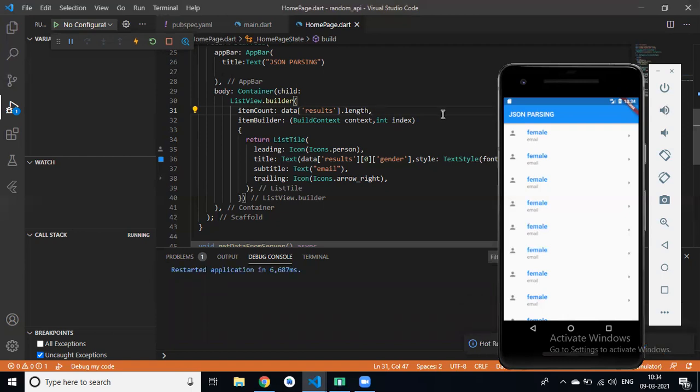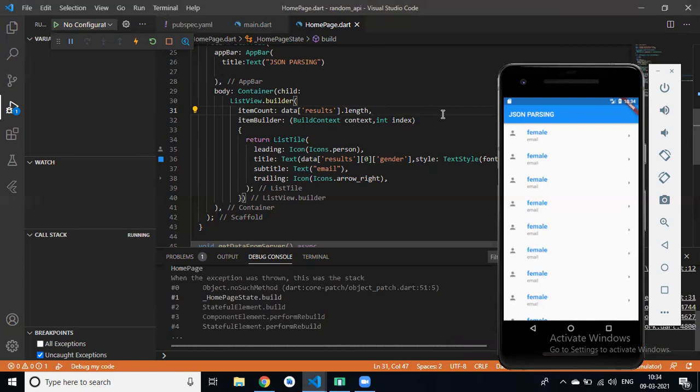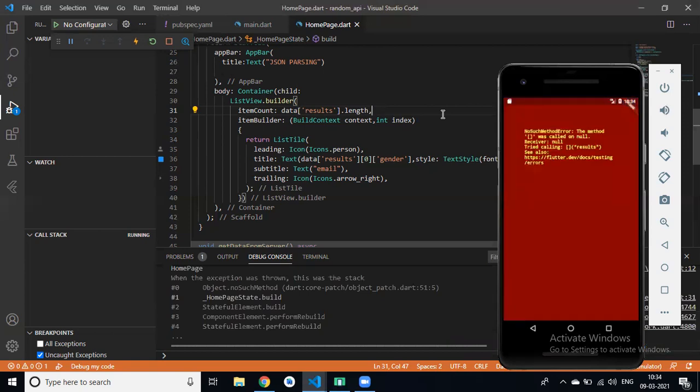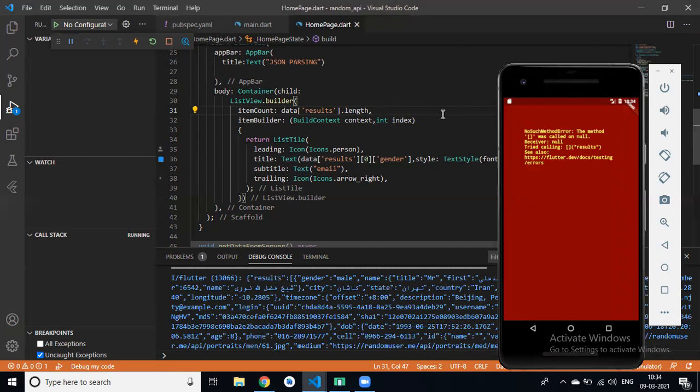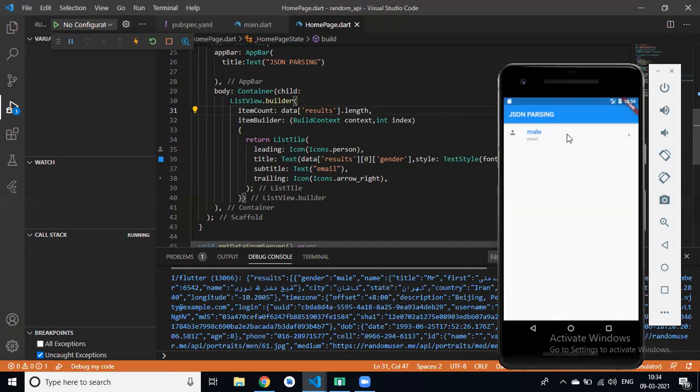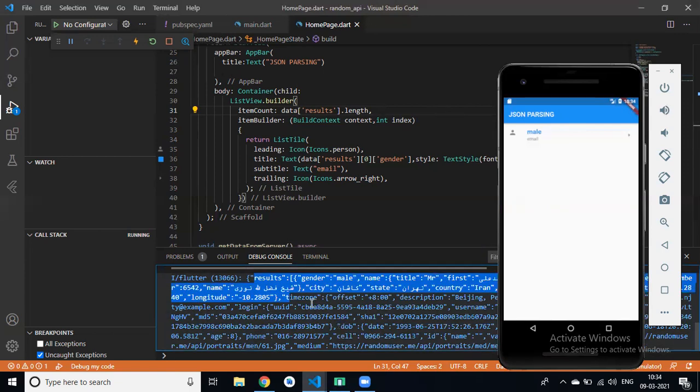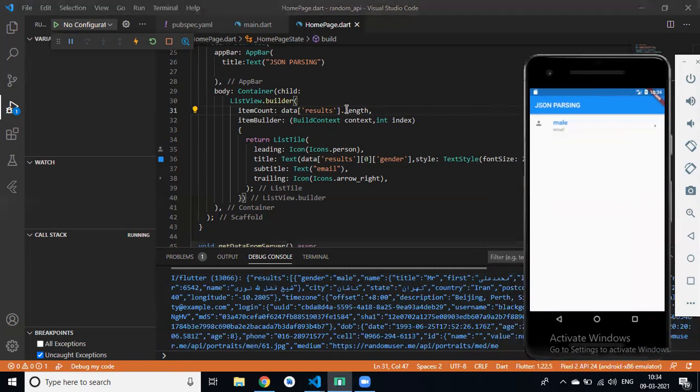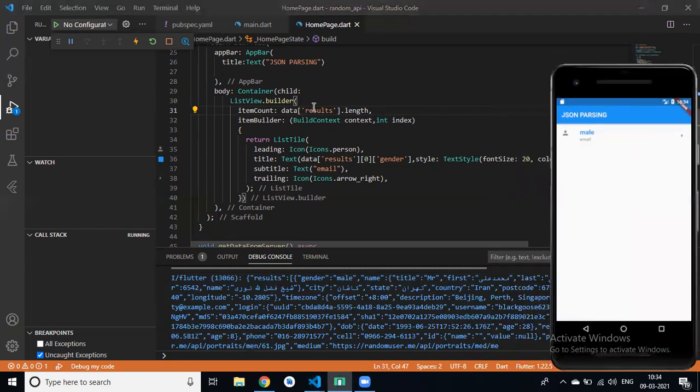Now we got one or two, it depends on the JSON data, right? It depends on runtime. First we get an error because our array is null. Now we get a single data because we get only one result.